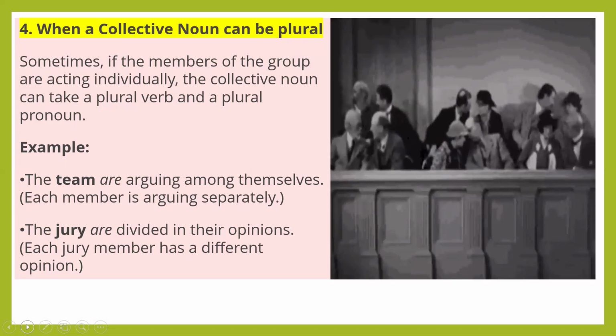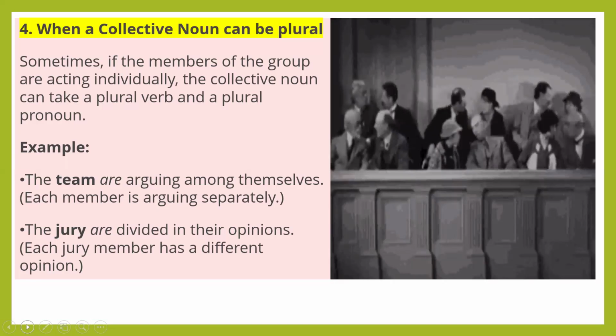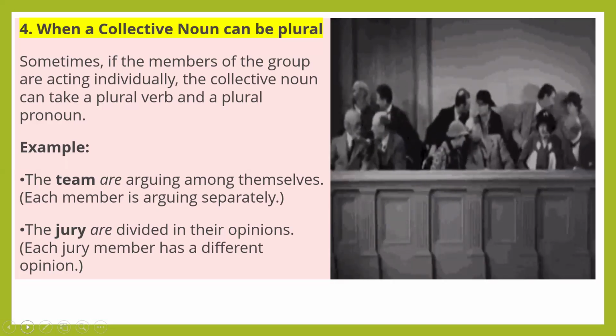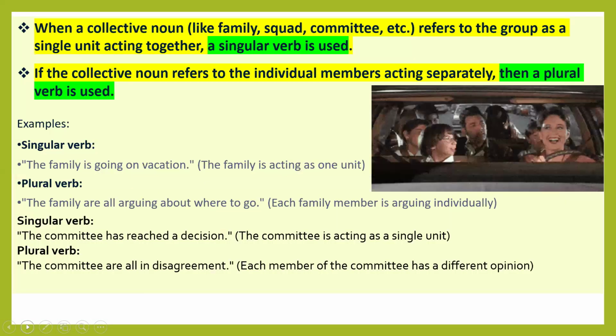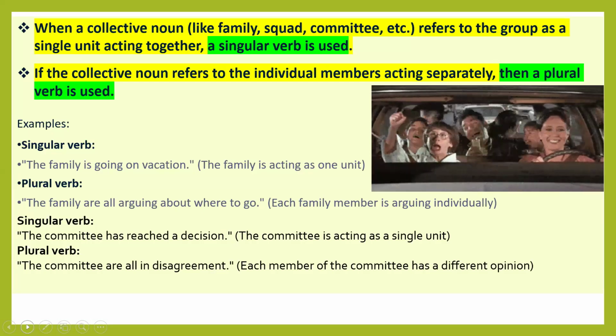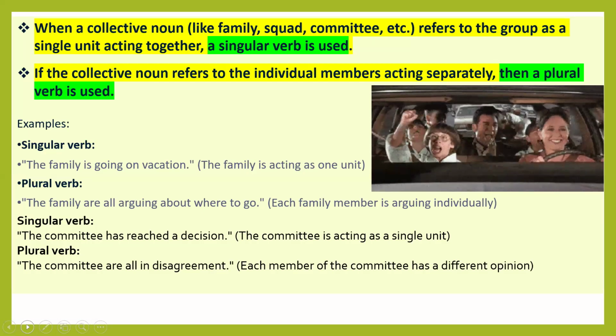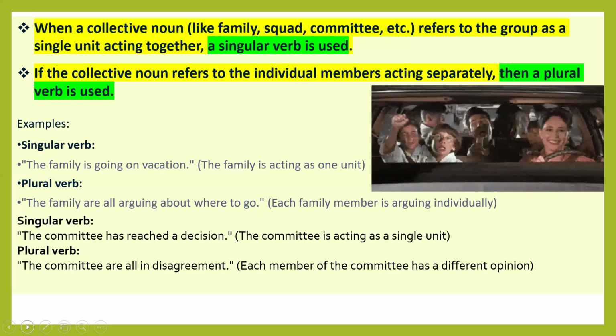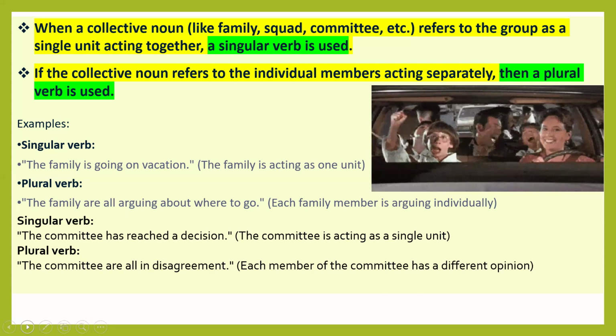Next example: the jury are divided in their opinions. Each jury member has a different opinion, so we have to use the plural verb are. When a collective noun like family, squad, committee, etc. refers to the group as a single unit acting together, a singular verb is used. If the collective noun refers to the individual members acting separately, then a plural verb is used.